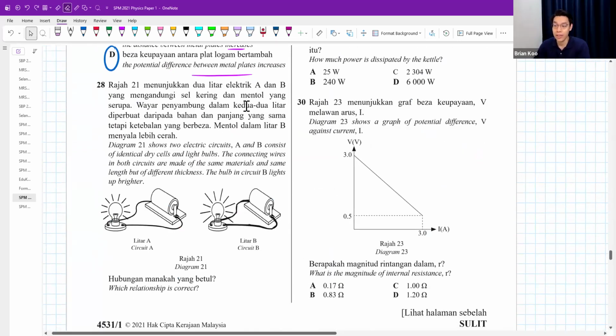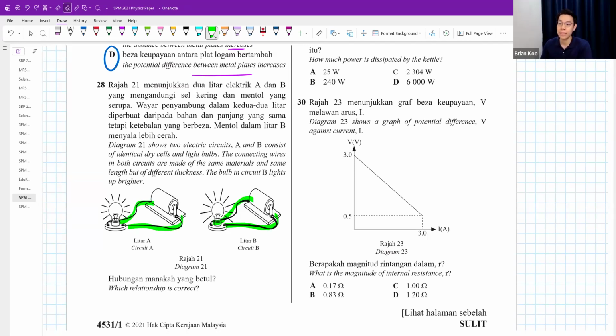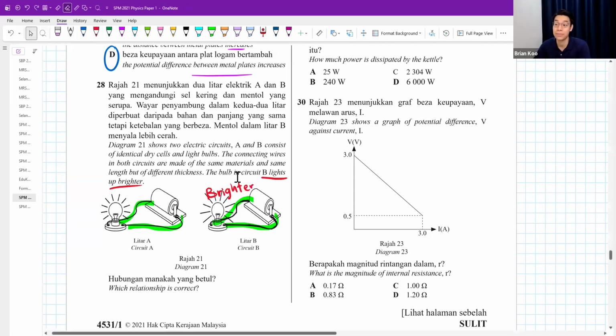The diagram shows two electric circuits, A and B, consisting of identical dry cells and light bulbs. The connecting wires are made of the same material, same length, but different thickness. So everything is the same, just the thickness is different. The bulb in circuit B is brighter, they say. Which relationship is correct?